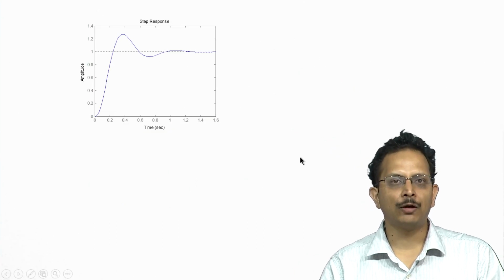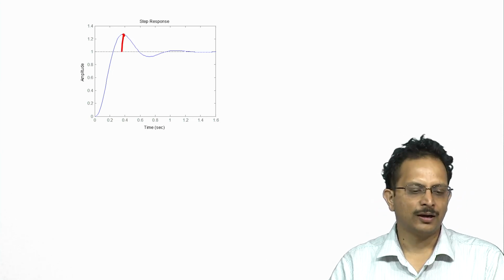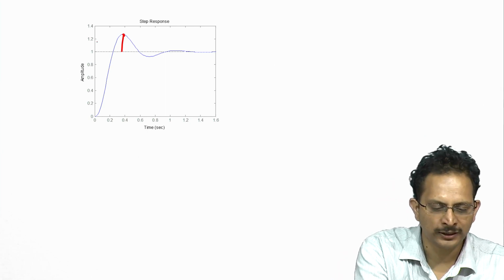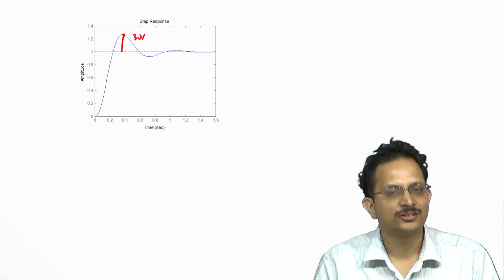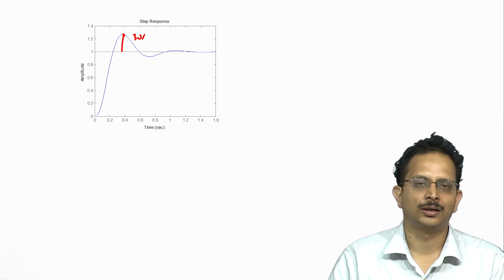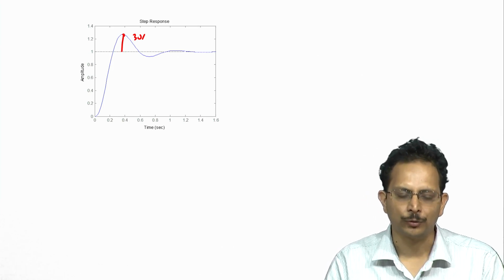First, I have plotted in this slide the response of the closed loop system to step inputs, and we see that the overshoot here is exactly what one would expect if you have a phase margin of about 40 degrees, and the overshoot here is about 30%, perhaps a little bit less than 30%, and this is typically what one would see if the phase margin was 40 degrees, or equivalently the closed loop damping was 0.4.